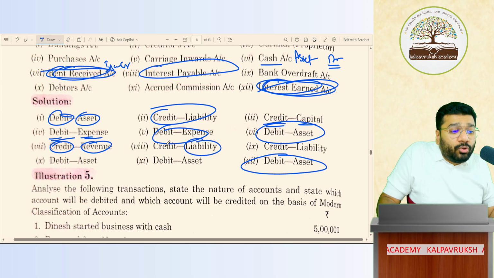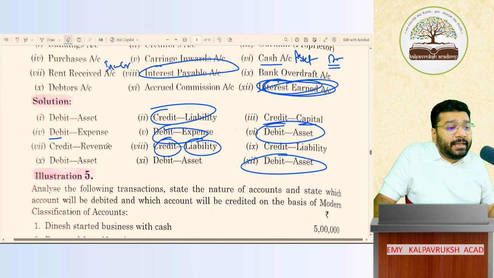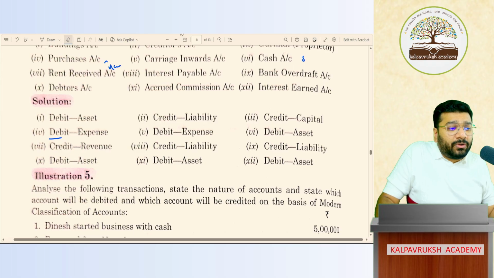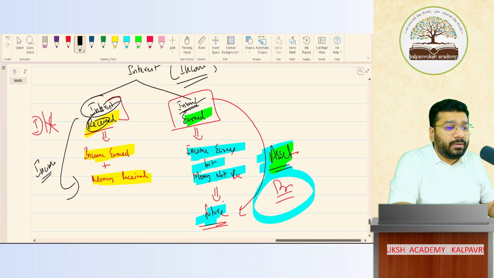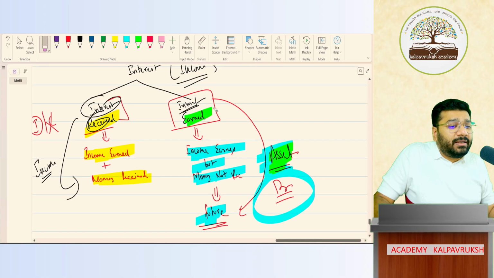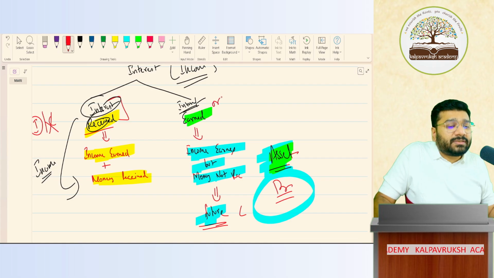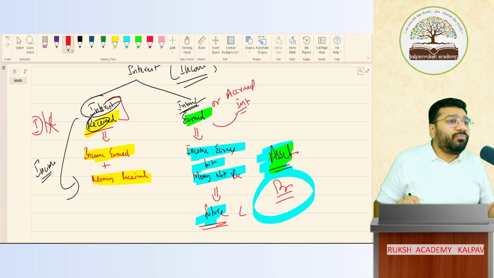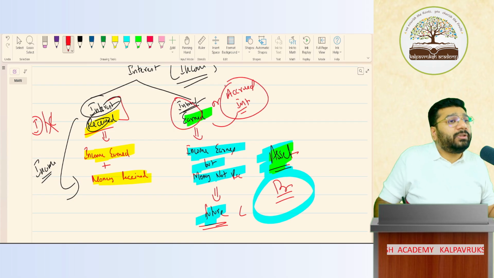Liability to increase, what will I do? Give a credit. Clear or not clear? Online people, tell me. Yes, sir. Clear. Now, interest earned is there, no? Interest earned. There is another name for this: accrued interest. Both are same. So interest earned and accrued interest both are same.